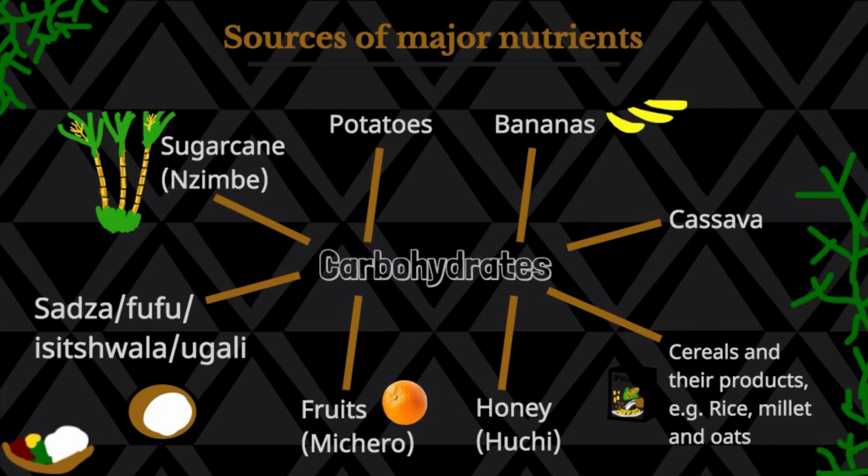We have cassava, cereals, and their products, for example, rice, millet, and oats. We have honey, which is uchi, and we have fruits, which we call muchero. And the other carbohydrates can be found from the thick millet meal porridge, which is stiff, which we call sadza in Shona, fufu in the Nigerian language. There we have isichwala, which is Ndebele, and then we have ugali, which is Swahili.